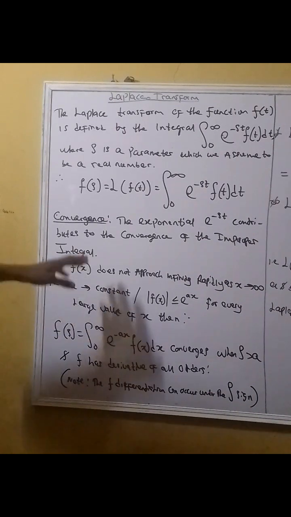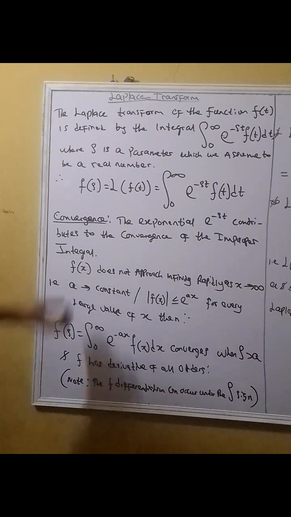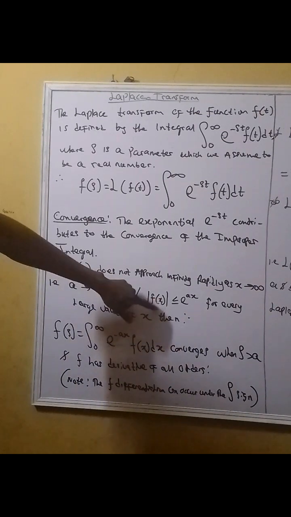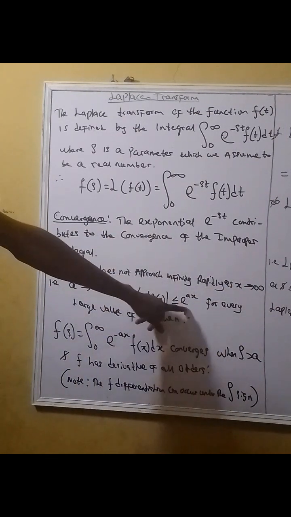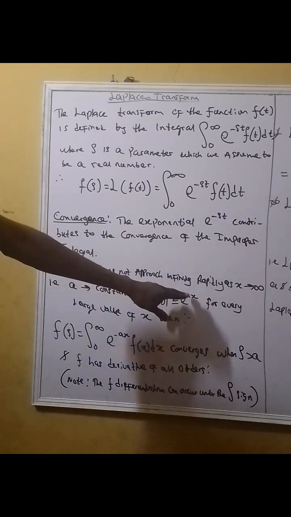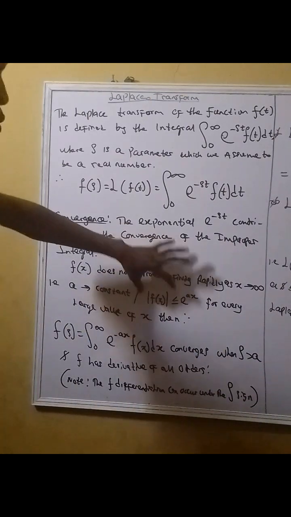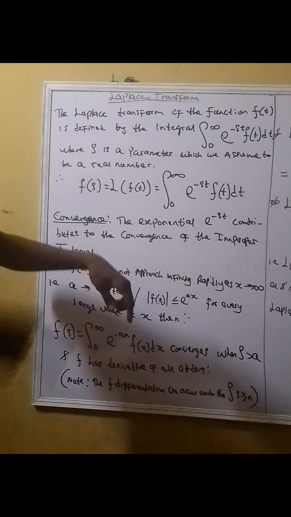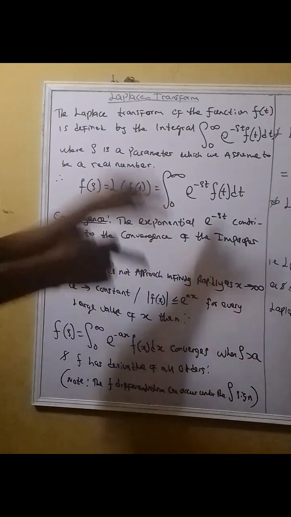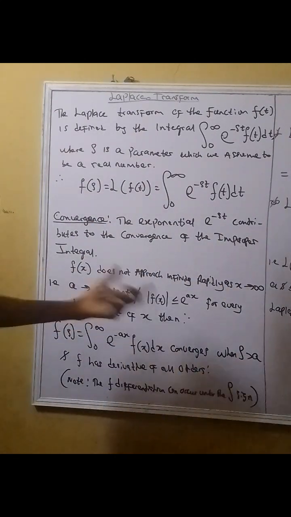The second thing is that we have a constant a, such that the absolute value of the function of x is less than the exponential of a times x, for every large value of x. Are you getting what I'm saying? The absolute value of the function of x will always be less than or at times equal to the exponential, for every large value of x.